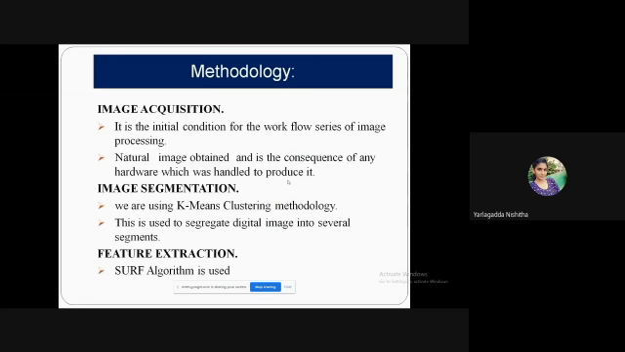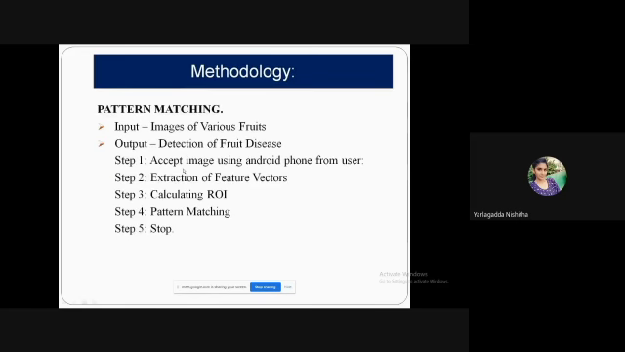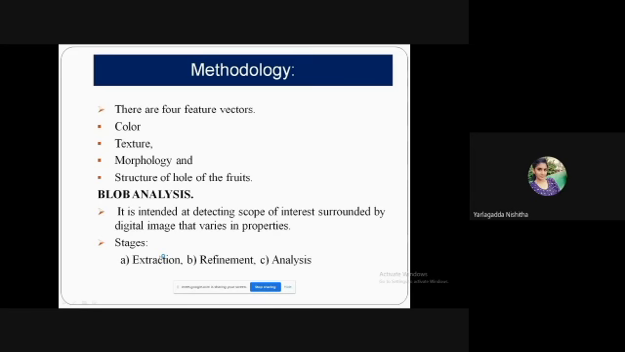Next is feature extraction. Here we use the algorithm. How exactly does the algorithm work? Mainly the algorithm focuses on color, texture, morphology and structure of the whole fruit. These are the features taken for extraction. Blob analysis is done. It will detect the image we have taken, and that image will be classified based on these four conditions: color, texture, morphology and structure of the whole fruit.